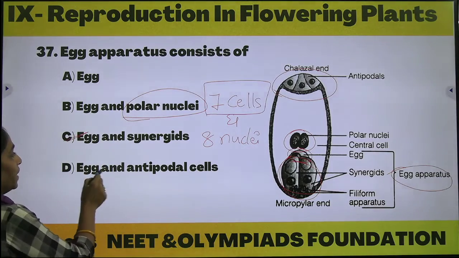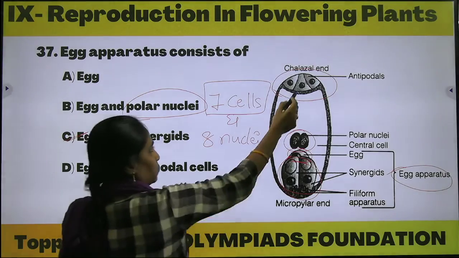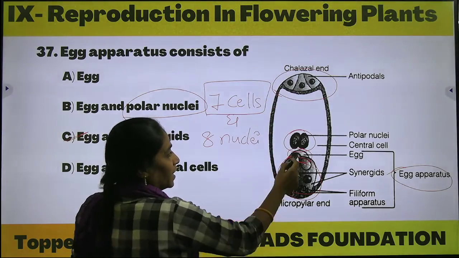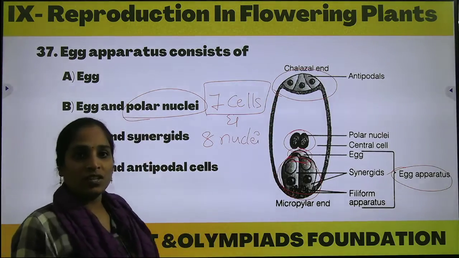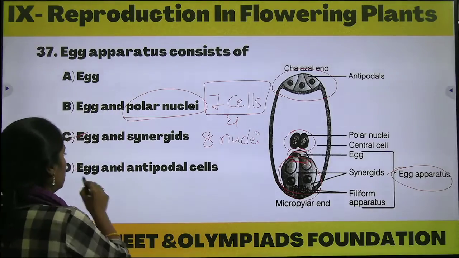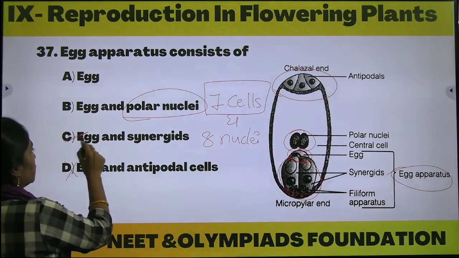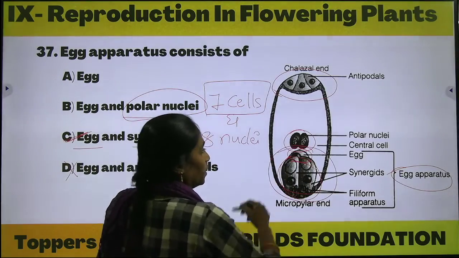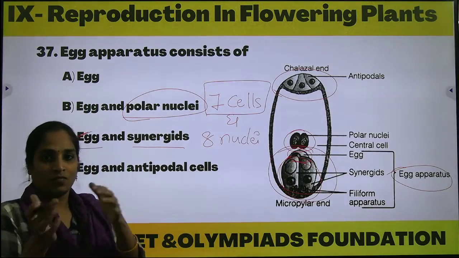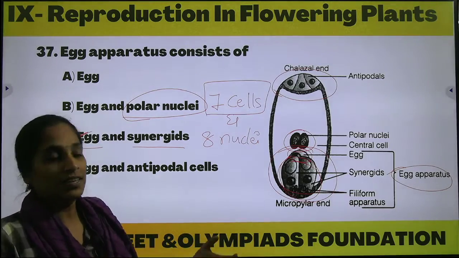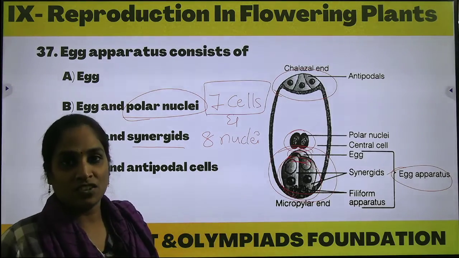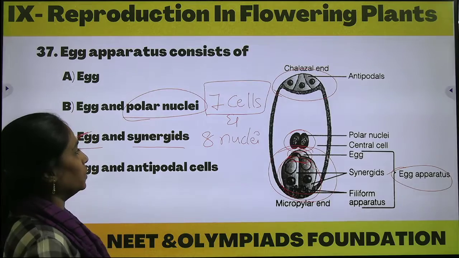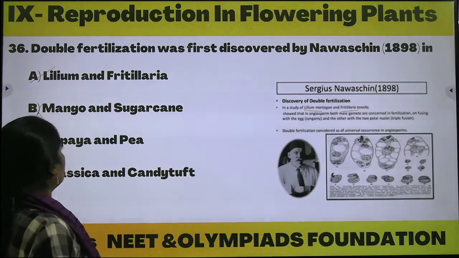And coming to egg and antipodal cells. Antipodals are at the anterior end and the egg cell is in the posterior region, so option D is the wrong option. What is the correct option? Egg and synergids are neighboring cells present one behind the other in the basal region, nothing but the posterior region of the embryo sac. Coming to the next question.